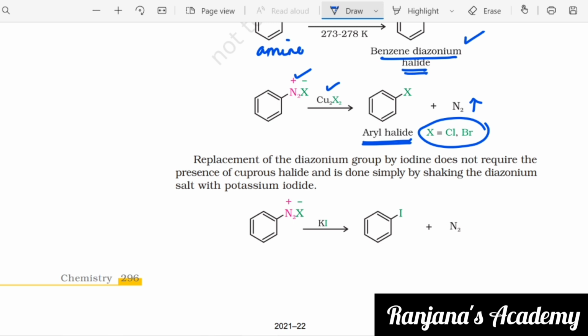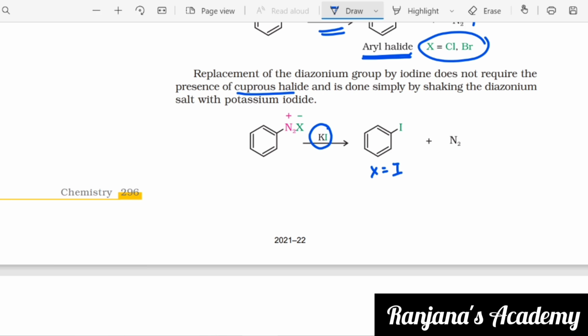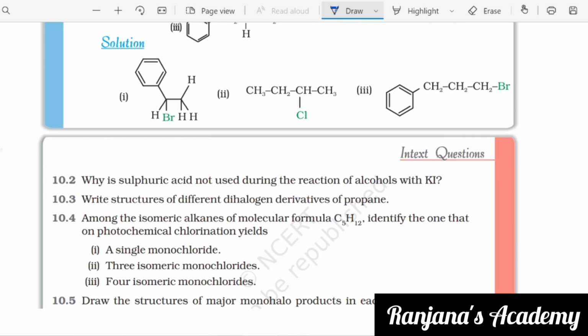Replacement of the diazonium group by iodine does not require the presence of cuprous halide and is done simply by shaking the diazonium salt with potassium iodide. Okay, so it's just a shaking process. So what you get as a result is an aryl halide, where X equals I, that is, iodine is your halogen, plus N2, right? So you understood Sandmeyer's reaction.